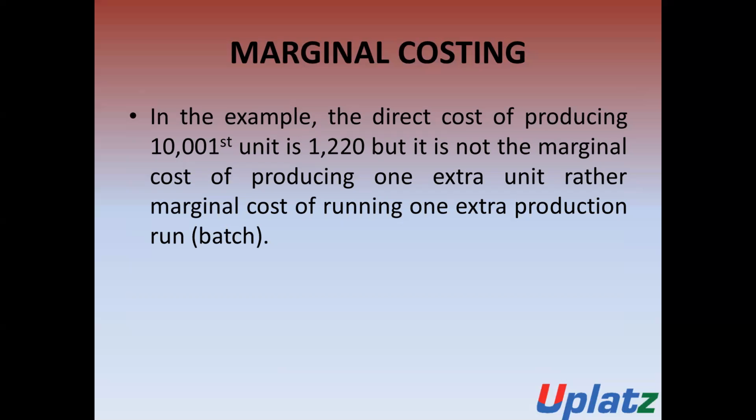On the basis of this example, we have understood how to calculate marginal costing and how to consider a cost as variable or fixed, because a cost may be variable for a certain level and it may be a fixed cost for a different level. So understanding the behavior of cost is also very important for determining marginal costing.